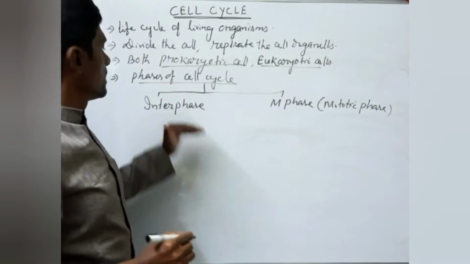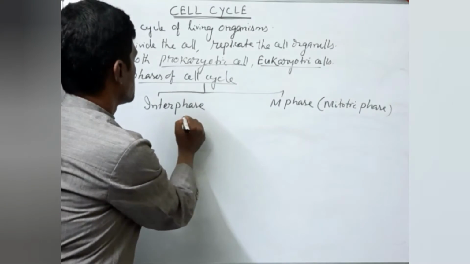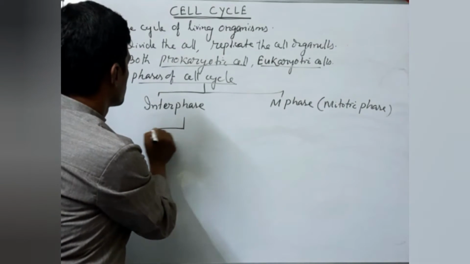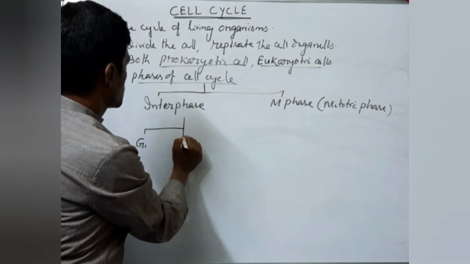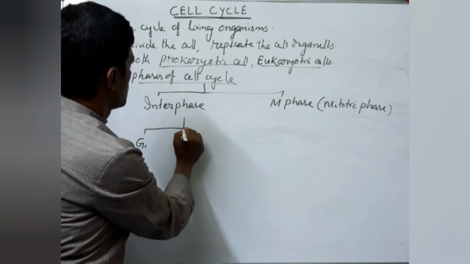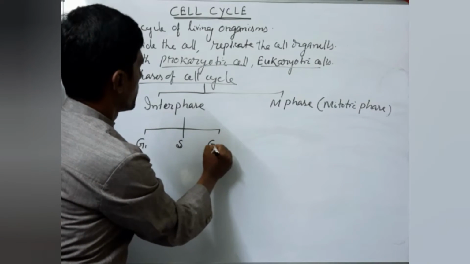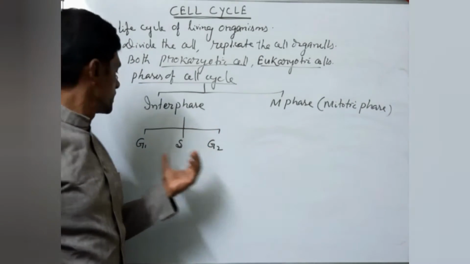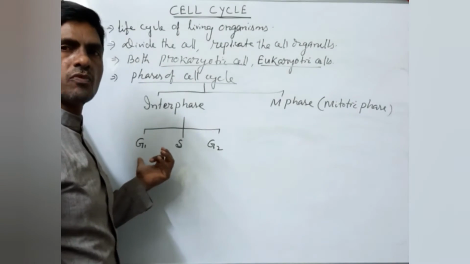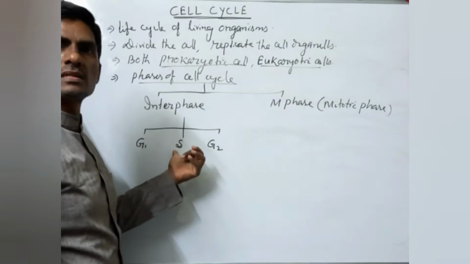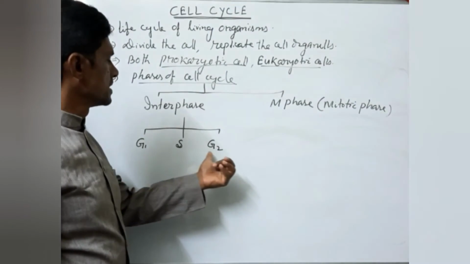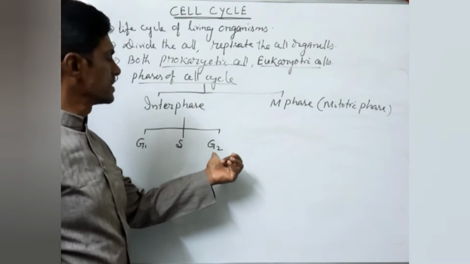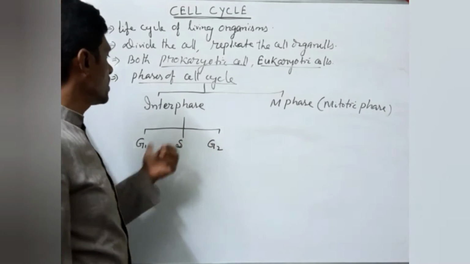Now this interphase is subdivided into G1 phase, next is S phase, and third is G2 phase. G1 phase means gap 1 phase. S phase means synthetic phase, synthesis, DNA replication takes place, and in G2 phase, the growth of the organelles takes place. So these three are part of interphase.